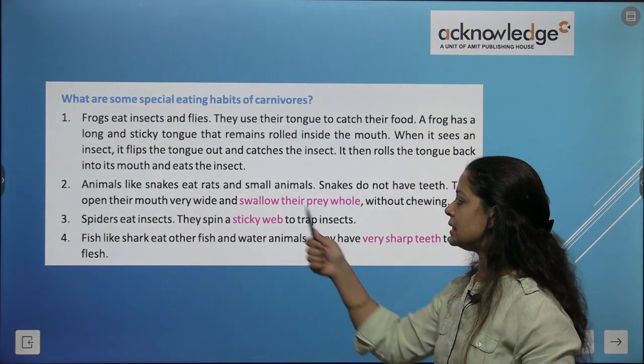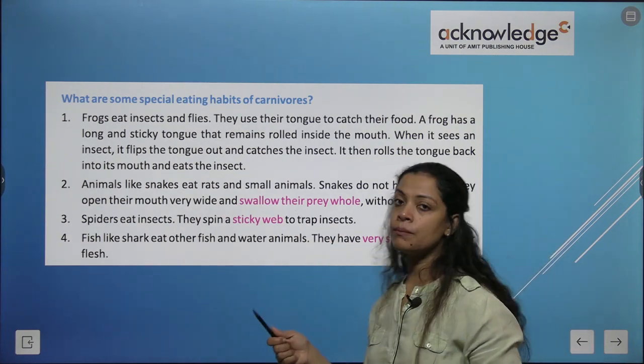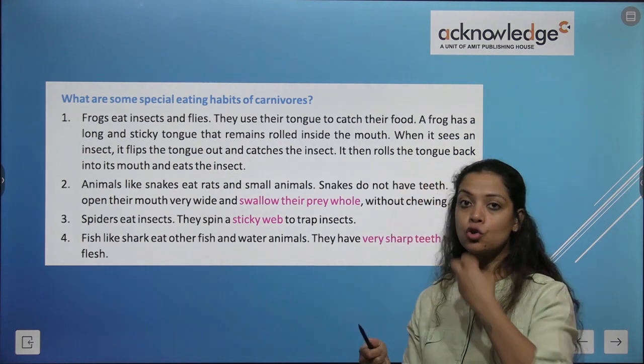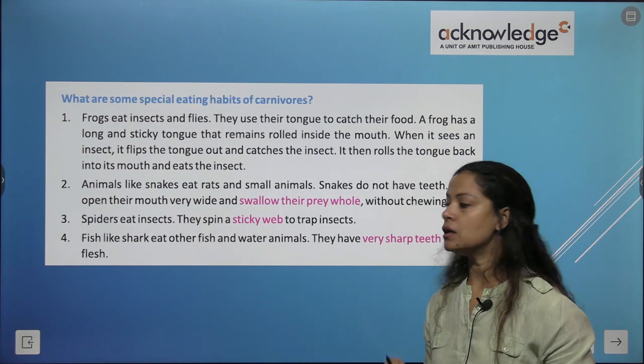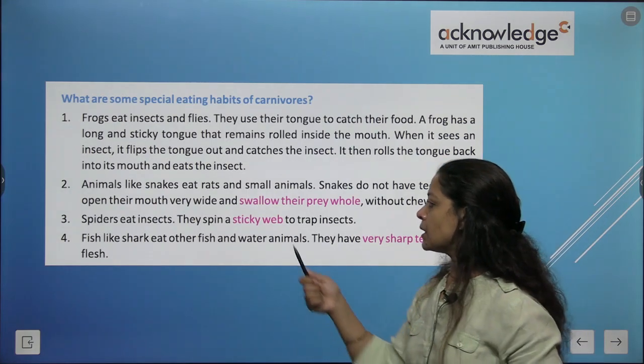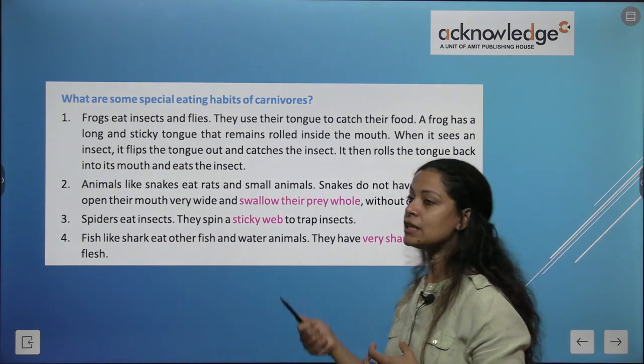Animals like snakes eat rats and small animals. Snakes do not have teeth, they just open their mouth wide and swallow. Snake के पास teeth नहीं होता, they just open and swallow without chewing. Spiders eat insects, they spin a sticky web.